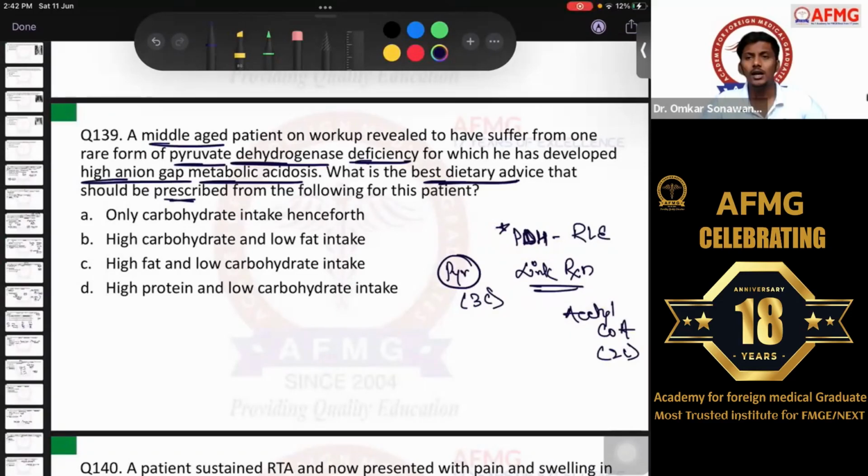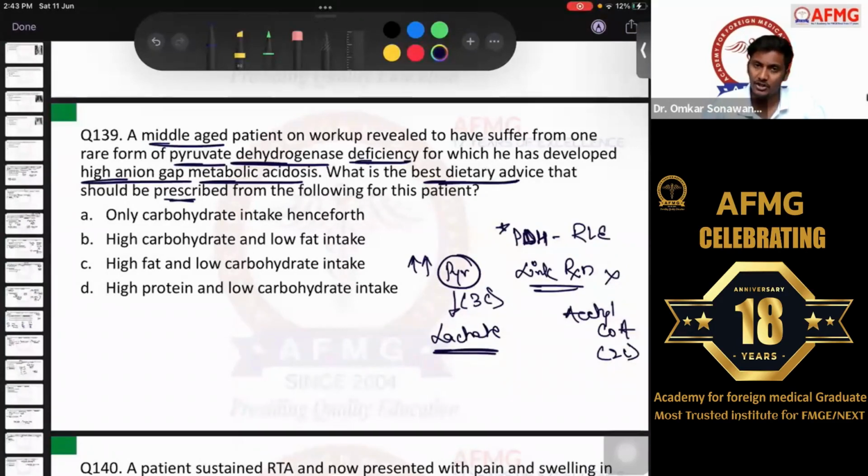Okay? So this is the function of pyruvate dehydrogenase. But in case this pyruvate dehydrogenase enzyme is deficient in the patient, this link reaction would be inhibited. If the link reaction doesn't happen, there would be excess accumulation of pyruvate inside the body. And as we know, if the link reaction is not working, there would be anaerobic glycolysis. And because of anaerobic glycolysis, the pyruvate would be converted to a dead end product, that is lactate or lactic acid, and therefore the patient is suffering from high anion gap metabolic acidosis.